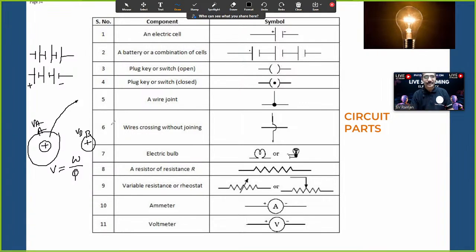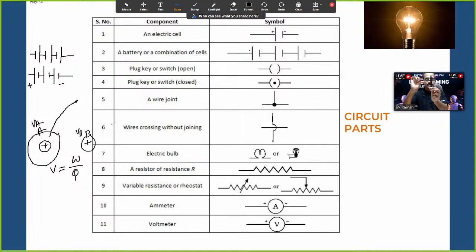Wire joint we are explaining. What is a wire joint? Why is that dot point required? Let us consider this is one wire and this is another wire. Both wires you can see. For you it looks like a joint, but in fact there is a space over here.